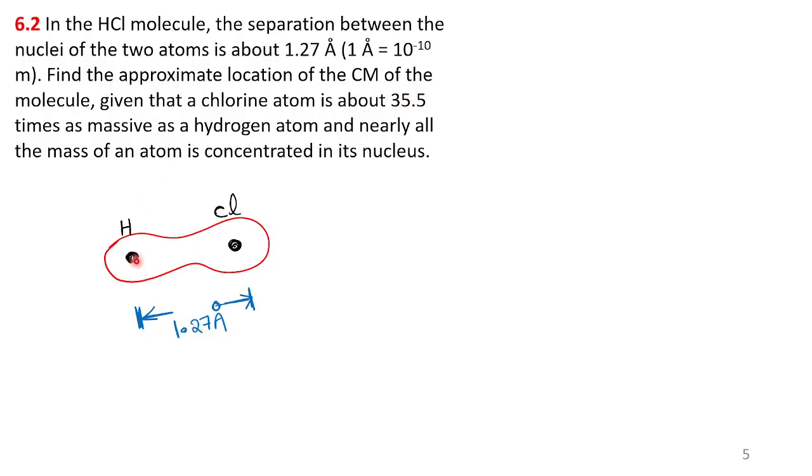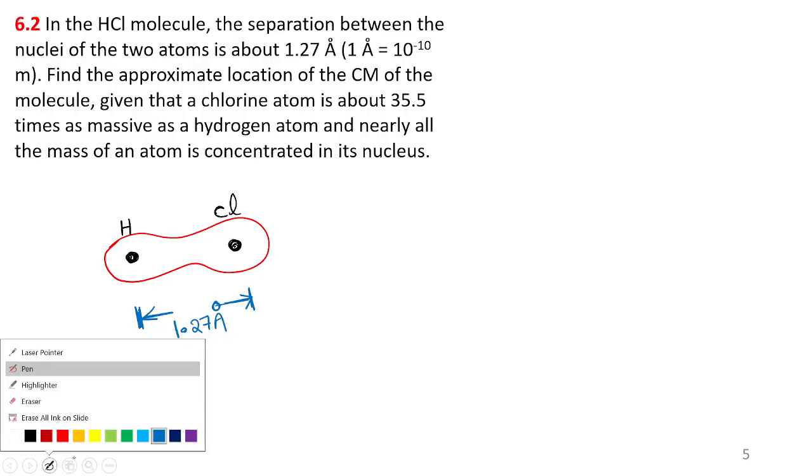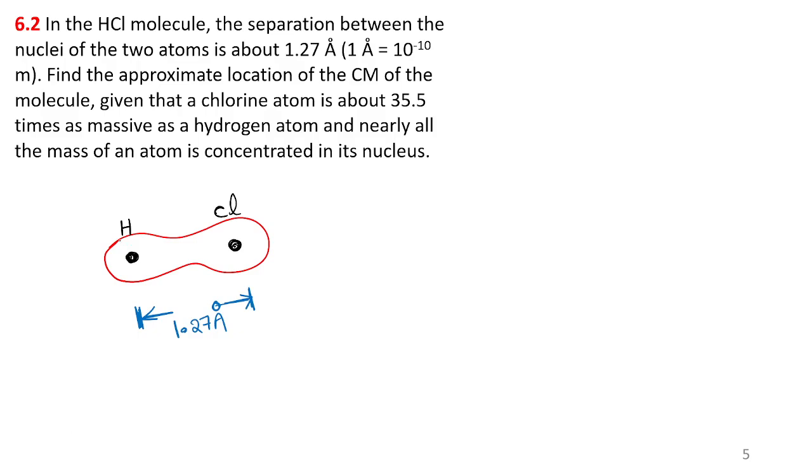So the question is, the masses of hydrogen and chlorine are not given, but find the approximate location of the center of mass, given that the chlorine atom is 35.5 times as massive as the hydrogen atom. The hydrogen atom mass we have no idea.